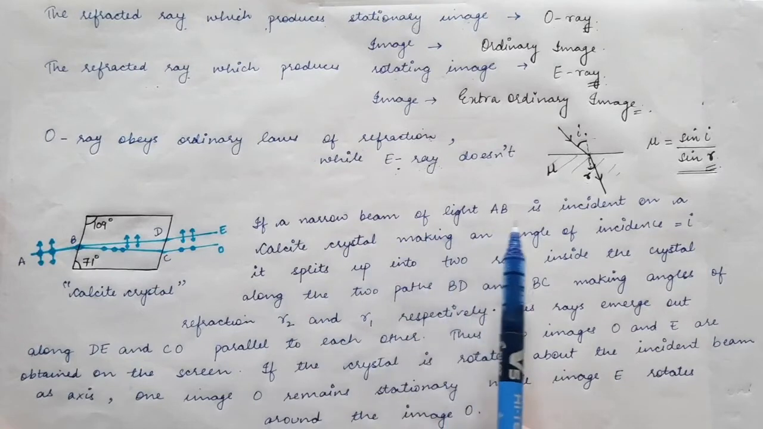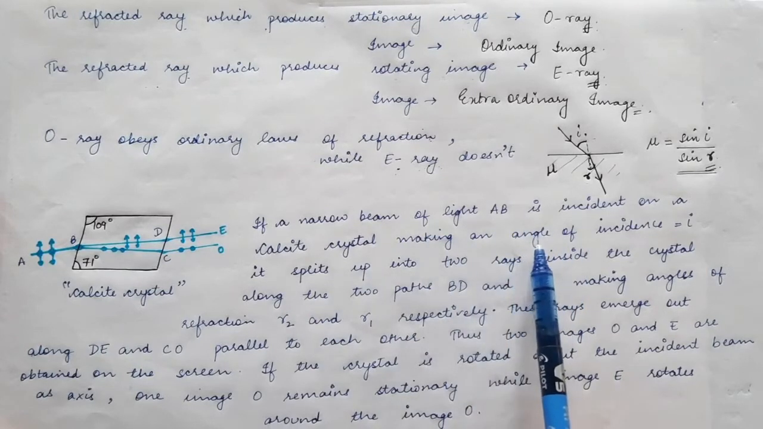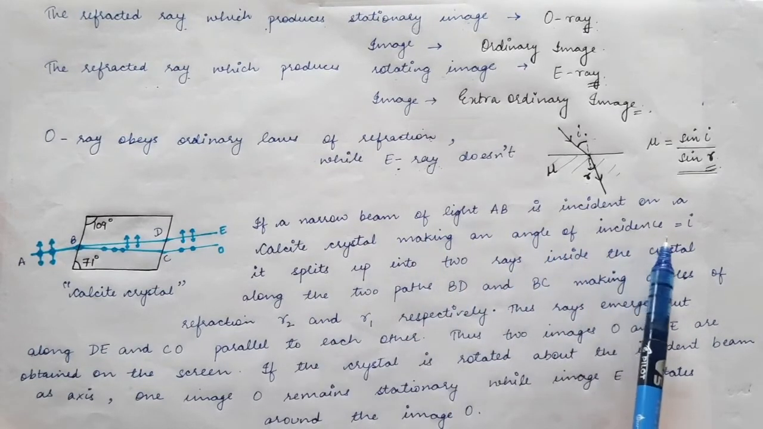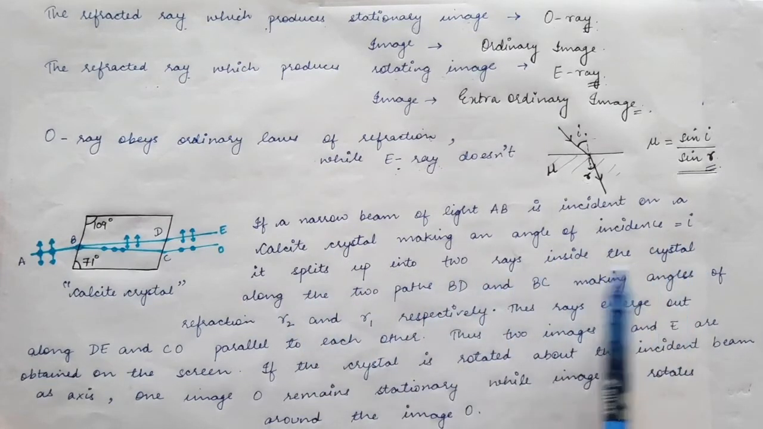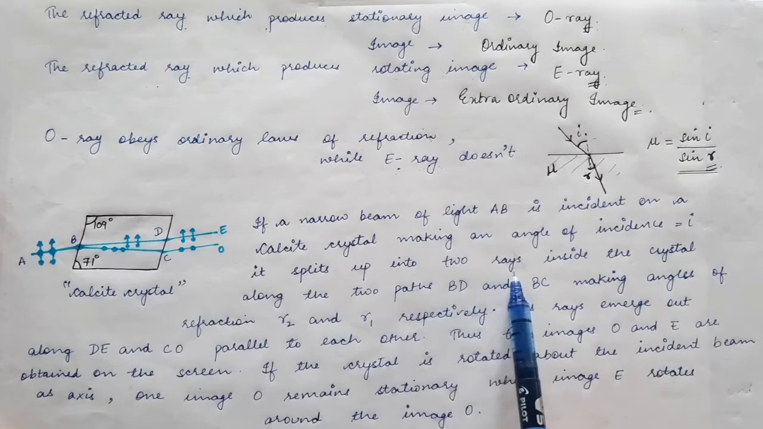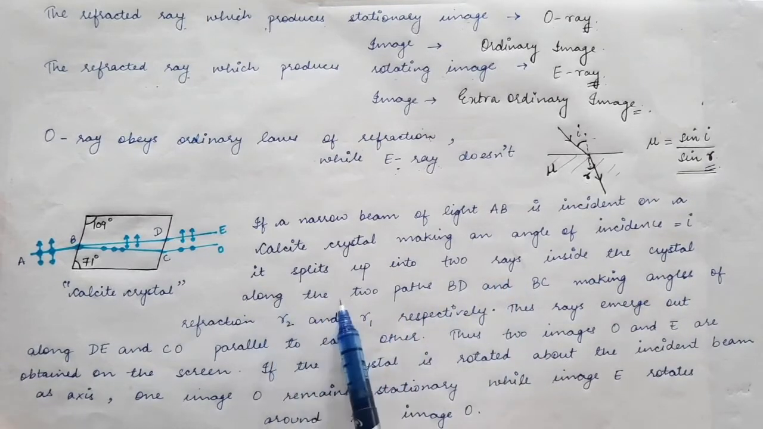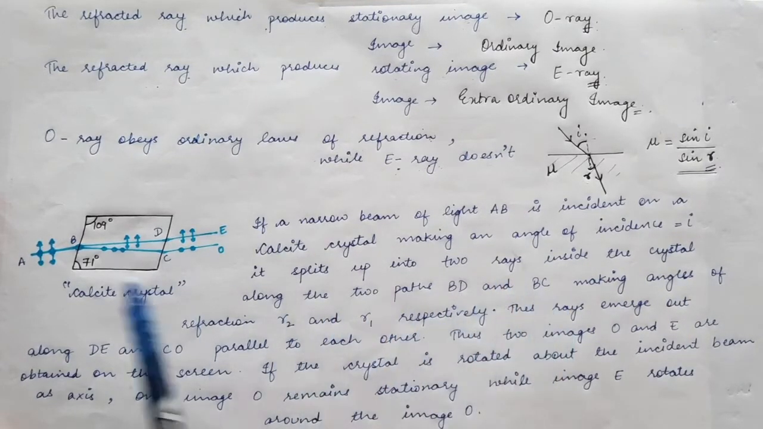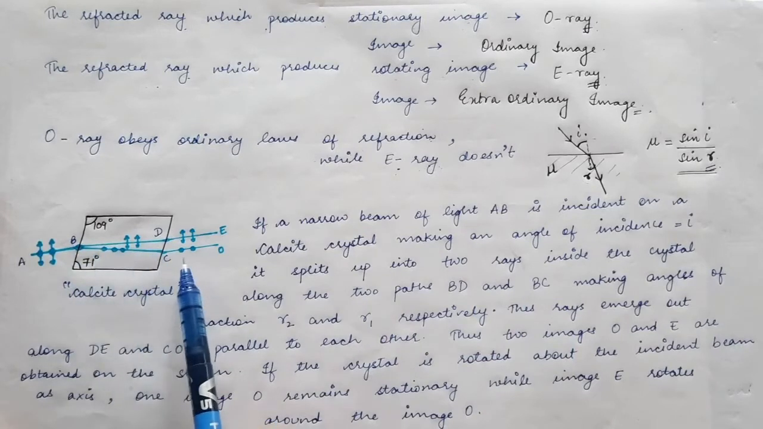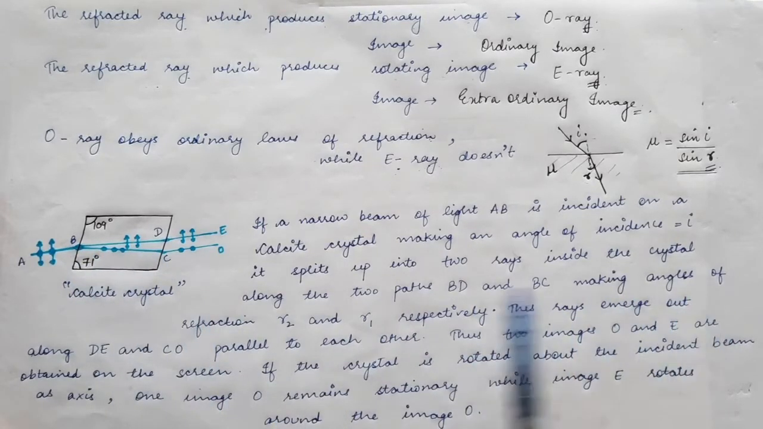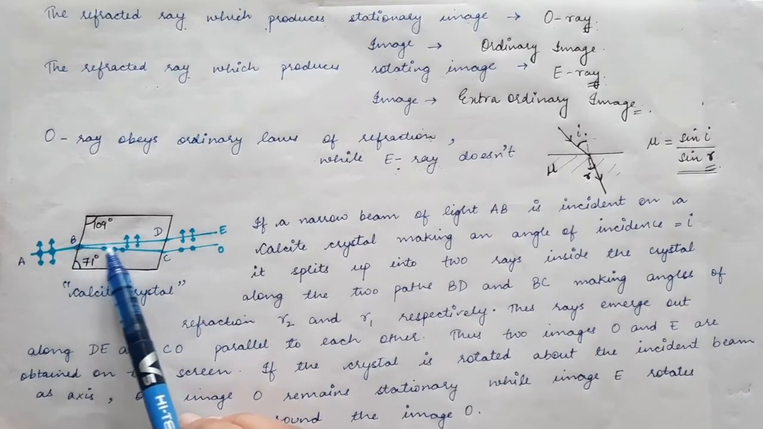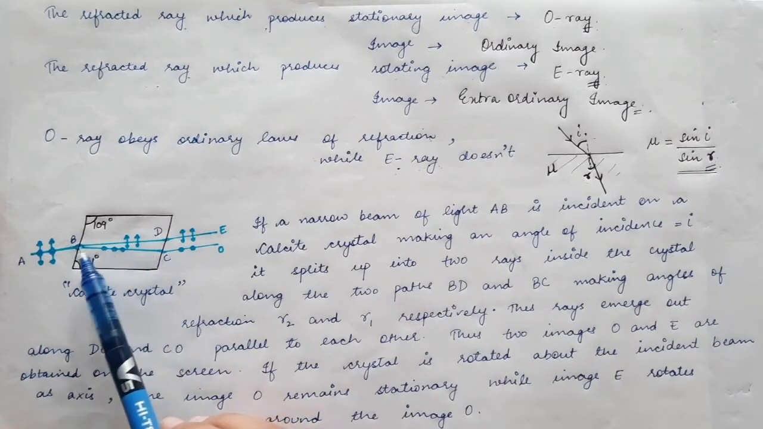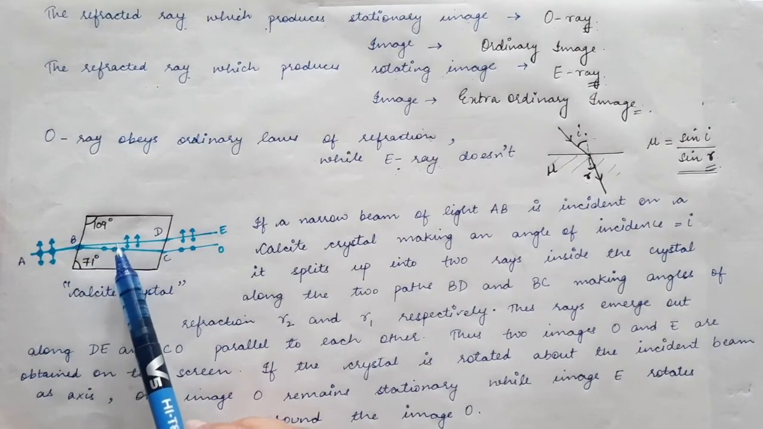So if a narrow beam of light is made to be incident on a calcite crystal, making an angle of incidence equal to I, it splits up into two rays inside the crystal. So inside the crystal we will have two rays along the two paths BD and BC, making different angles of refraction, because they have been split up into two rays.